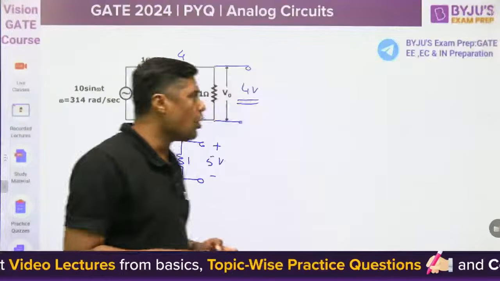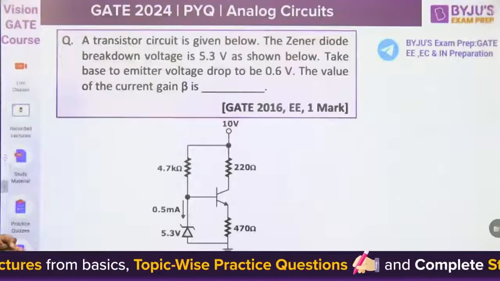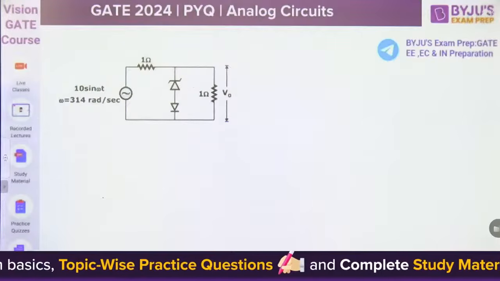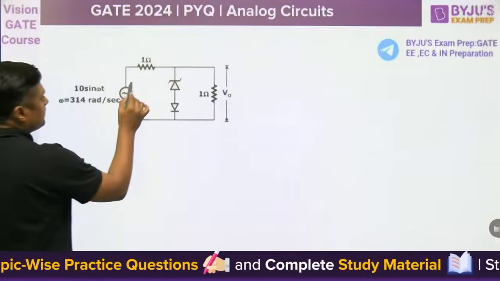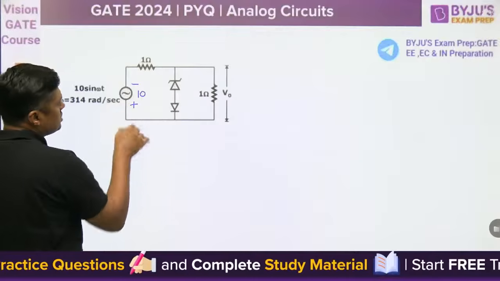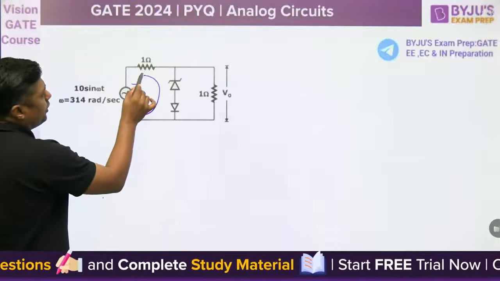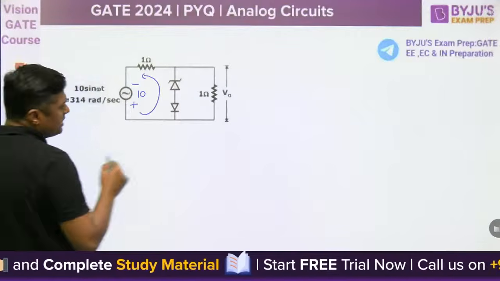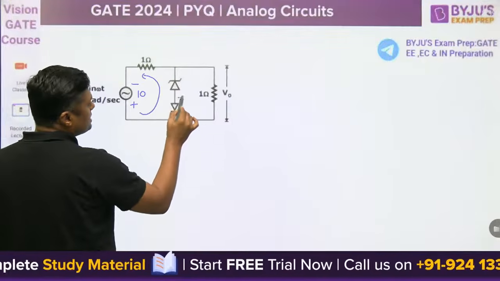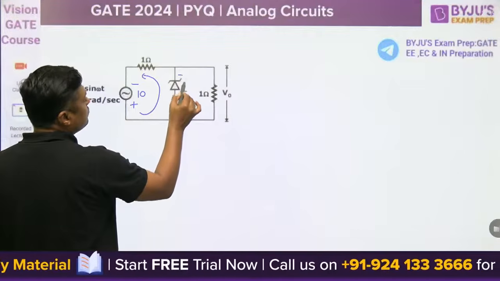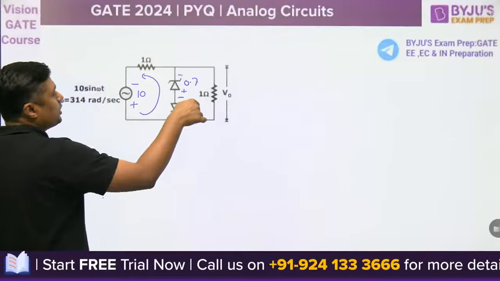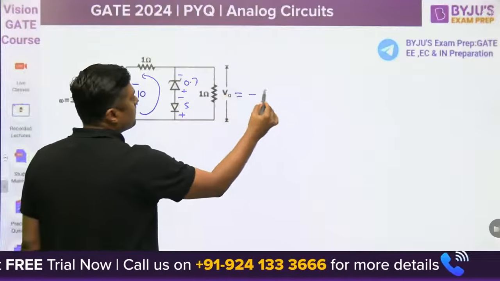Now, same thing, watch in the reverse direction. When it is in reverse bias, it is minus 10. The current will flow in this direction. Then you can say, sir, it is reverse bias, 5 volt, it is forward bias, 0.7 volt, and that's why the output is minus 5.7 volt.